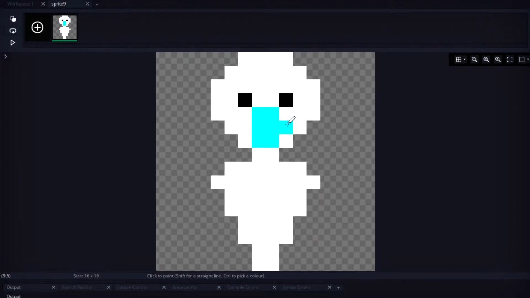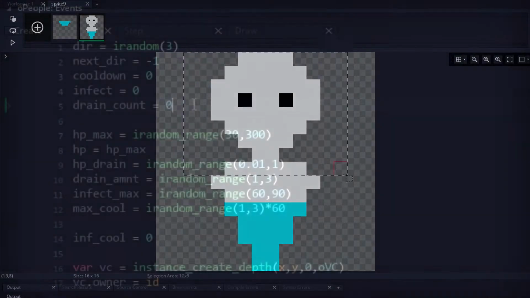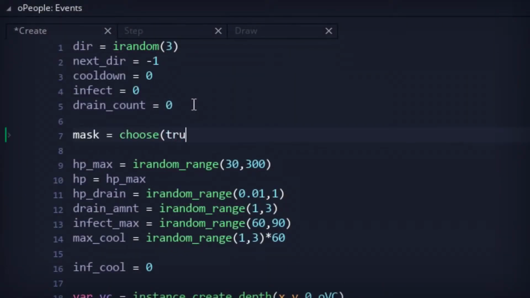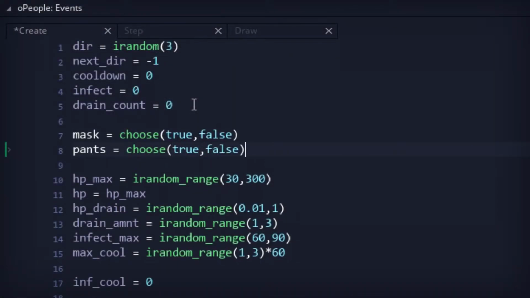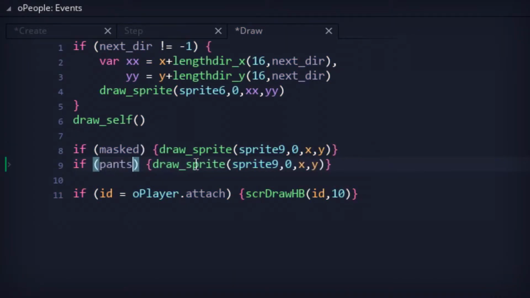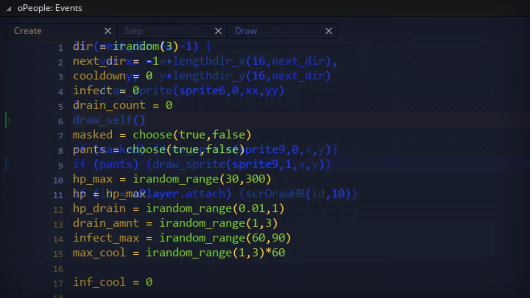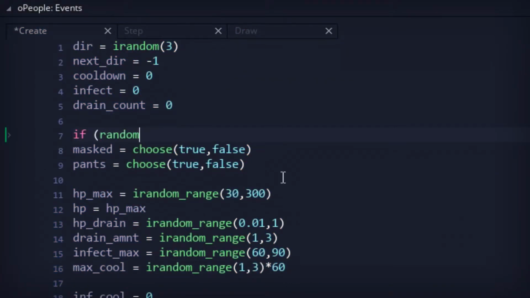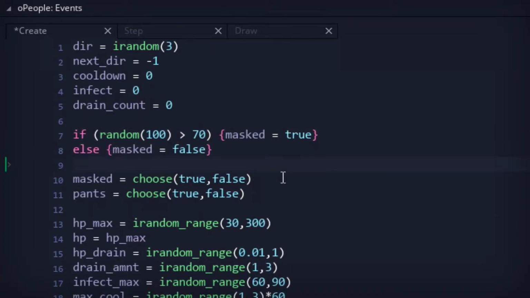Two new sprites would be needed. One for a face mask and the other for pants. So I guess all this time our people have been naked. Yep. Anyway, back to the people code. New booleans for a mask and pants were added. Then in the draw event, the mask, pants, or both would be drawn based on the state of their respective variables. And to make sure things weren't so 50-50, I skewed the chances for masks and pants to be present.